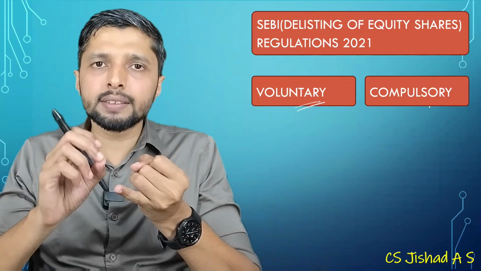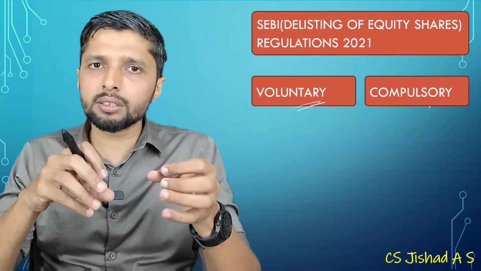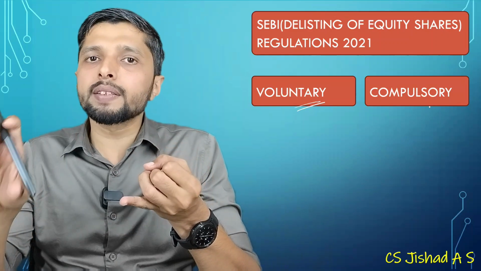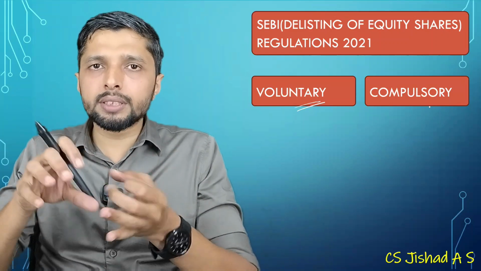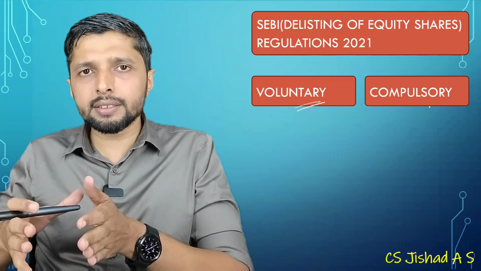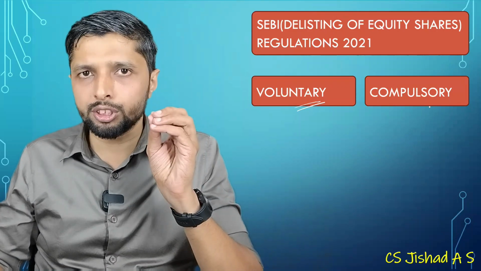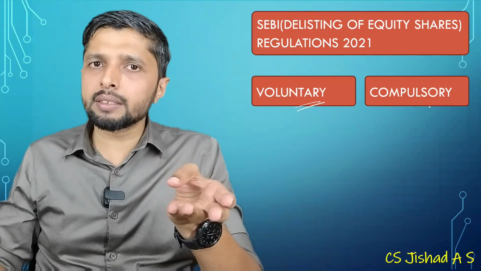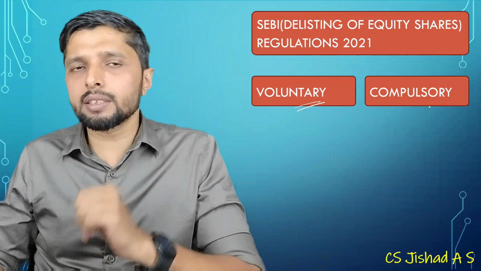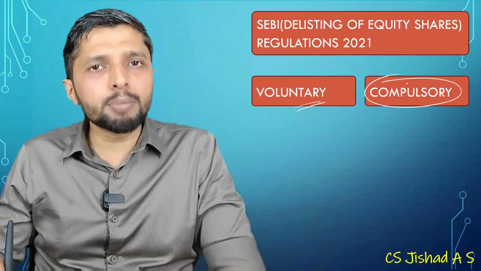If you are delisting from the entire stock exchange, from all the stock exchanges, it is the first type. You have to give an exit opportunity to your shareholders. Number two, it is delisted from certain stock exchanges, but remains on some stock exchanges having nationwide terminals. For that, an exit opportunity need not be given. And there is delisting by small companies, where an exit opportunity should be given.